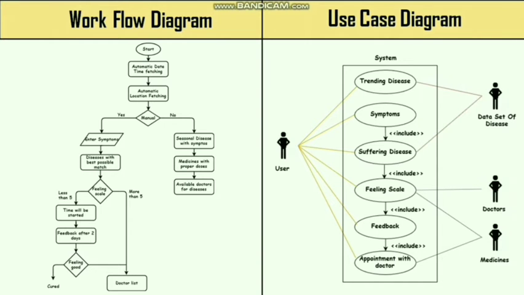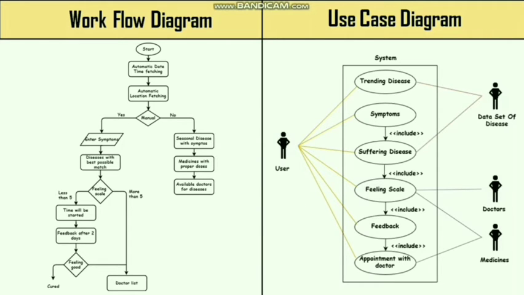Now let's move forward into the workflow and use case diagram. The workflow diagram here represents the flow of both the manual and automatic sections, and the use case diagram clearly represents that we are making use of three particular datasets, that are dataset of diseases, dataset of doctors, and dataset of medicines. These three datasets are very important in our app, or you can say in our project. On the basis of these three datasets we are predicting everything, so they have very much importance in our project.